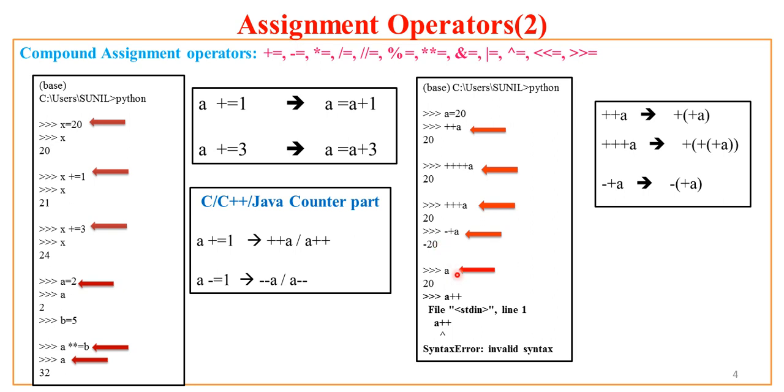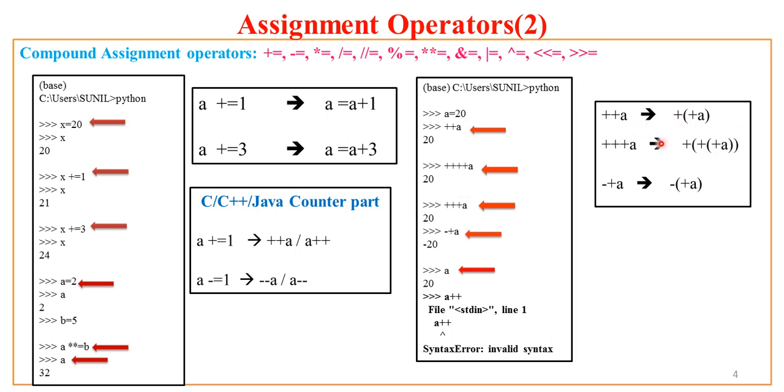Now what is the way this plus plus operator is interpreted? It is not interpreted as an increment operator of C, C++ or Java, but it is accepted as an operator to be operated on the right hand side operand as a unary plus. How?